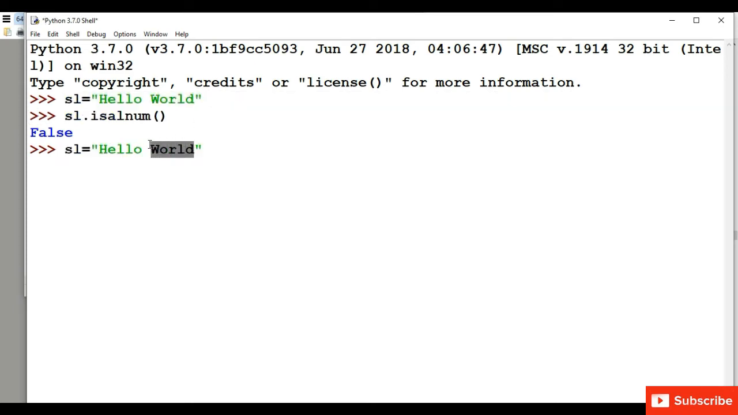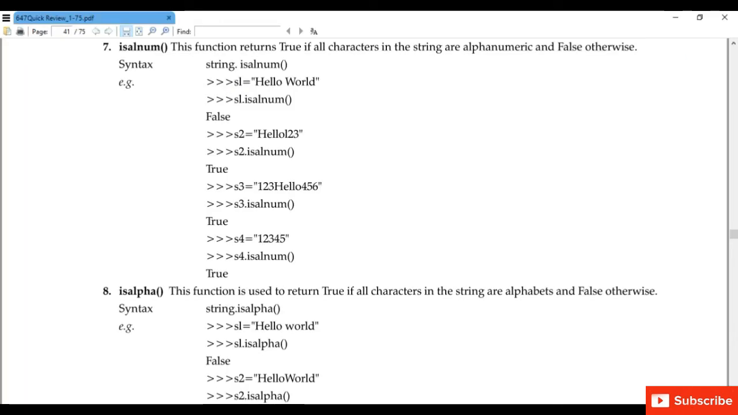Next is isalpha. This function is used to return true if all the characters in the string are alphabets. If all characters in the string are alphabets, then we will get true in the output, otherwise it will return false. For example, we have taken a string s1 is equal to hello world. Now we are checking whether all the characters are alphabets. So if there is a space, then we will get false as an output. If there is no space in the string, we will get true as an output, since all the characters are alphabets.